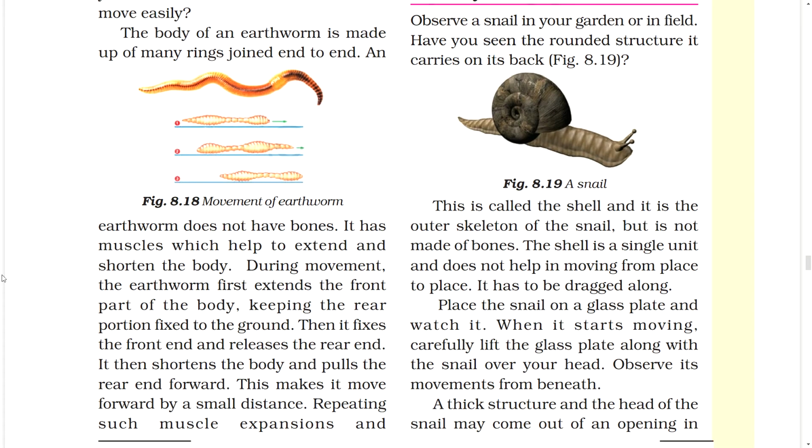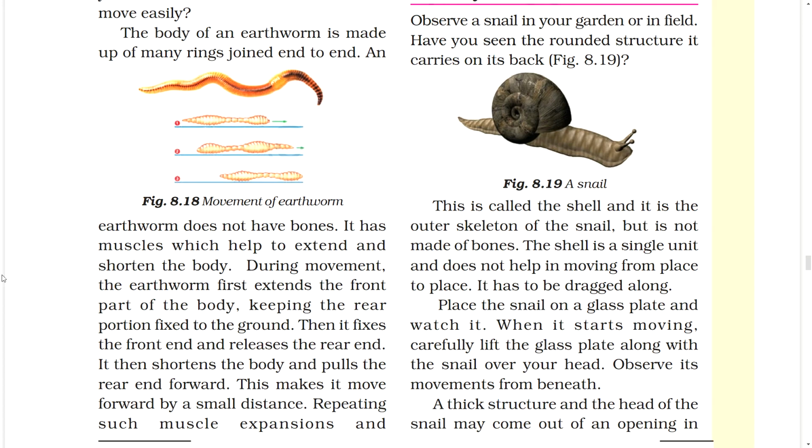It has muscle, which helps to extend and shorten the body. During movement, the earthworm first extends the front part of the body, keeping the rear portion fixed to the ground. Then it fixes the front end and releases the rear end. It then shortens the body and pulls the rear end forward. This makes it move forward by a small distance.